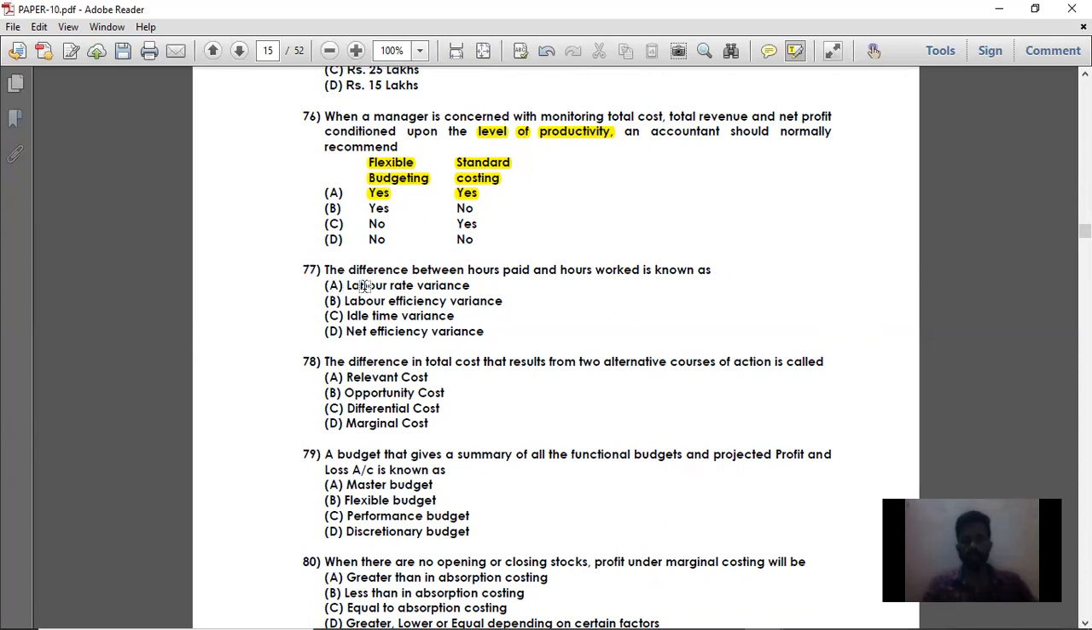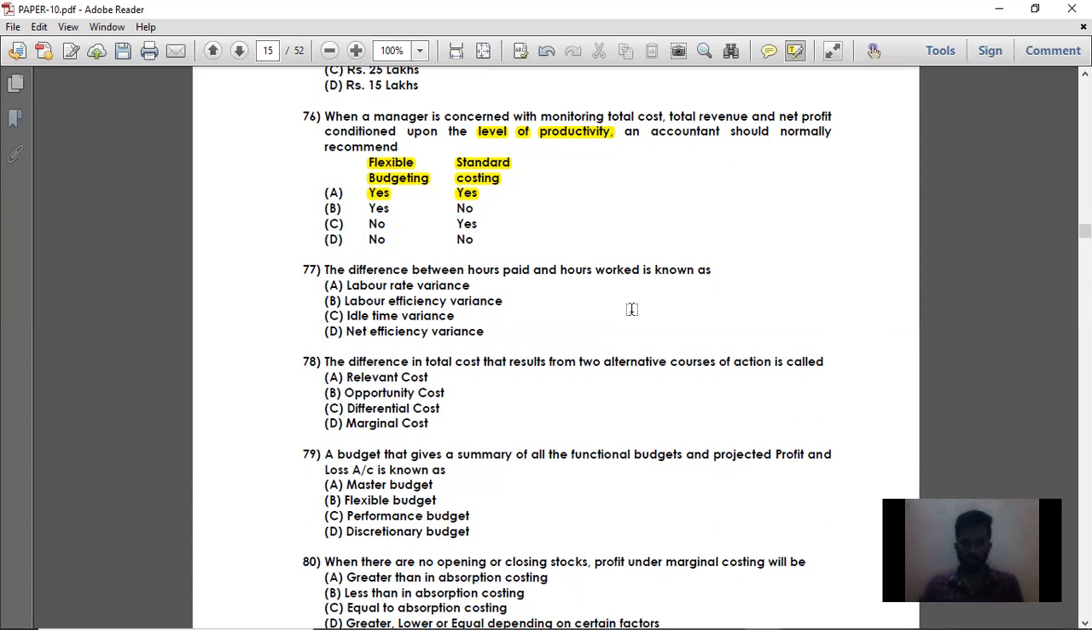Question number 77. Simple. The difference between hours paid and hours worked is known as, see, suppose hours paid is, if suppose I am working as an employee in a particular company, then the total hours for which I am being paid is 100 hours, but I actually worked only for 75 hours. Then for the remaining 25 hours, I am getting paid, but I am not working, which is nothing but idle time. From the company's point of view, it is nothing but idle time, which a company is